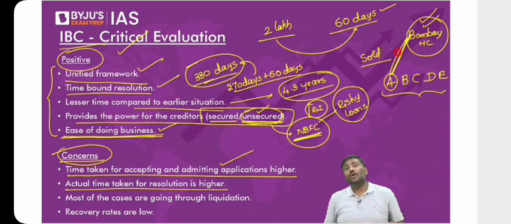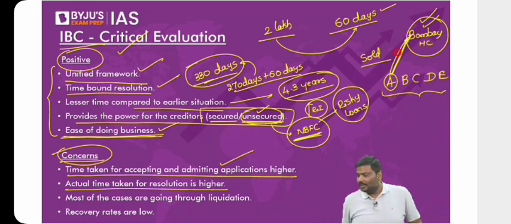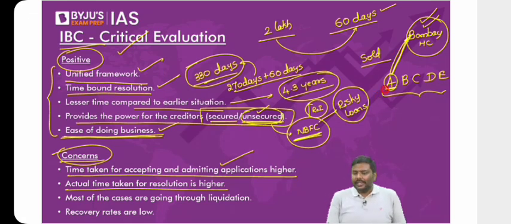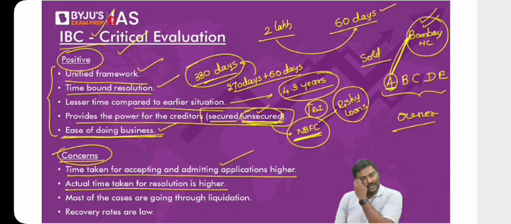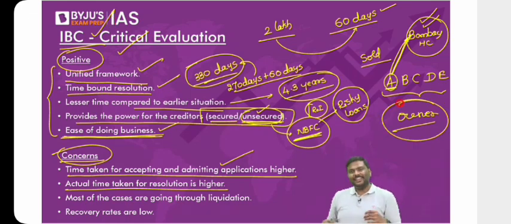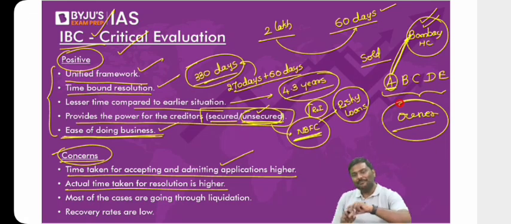You'll ask me, sir, how is there abuse or misuse of the system? I'll give a very simple example. Imagine A is owned by a very good friend of the owner of the company, which is being kept under NCLT now. Think of it. The owner of A is a very, very good friend of the owner of the company itself. Can they basically abuse the system? Is there a possibility of abusing the system or not here? Of course, yes. Multiple instances have happened because of this.